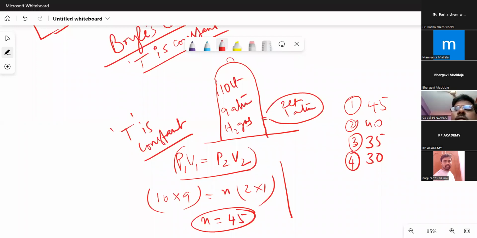is what? See, from this cylinder, the gas is not completely evacuated, because gases always move from high pressure to low pressure, right? So what you will get here is 10 into 9, which is equal to, then in this, the pressure will be equal to the outside pressure, and after that no gas is coming out. Then the final pressure in the cylinder will be 1 into 10, plus n into 2 into 1. This will give you 90.